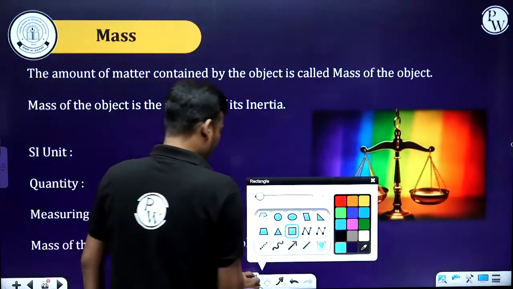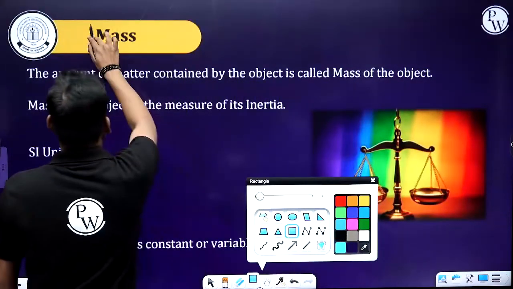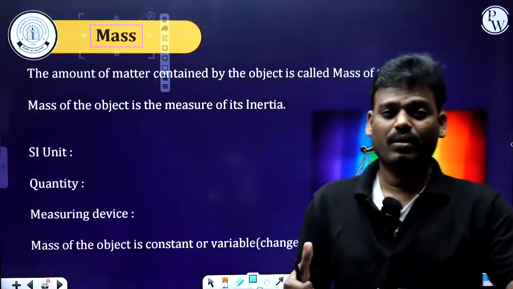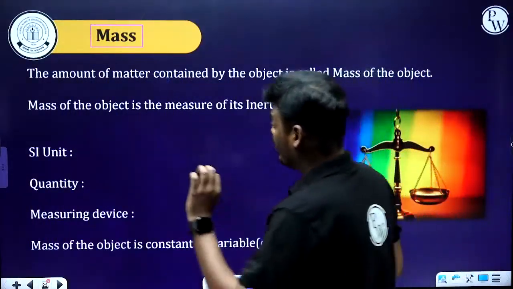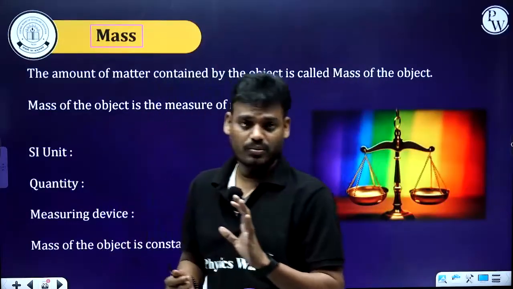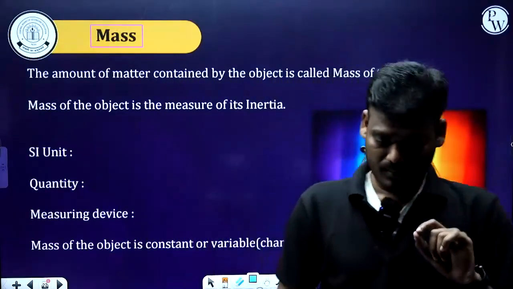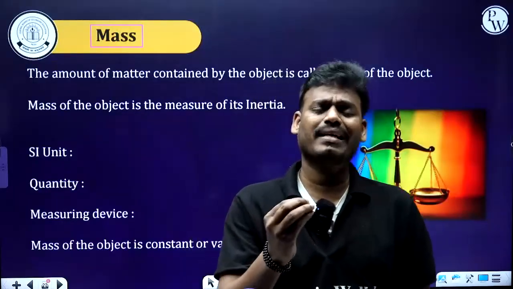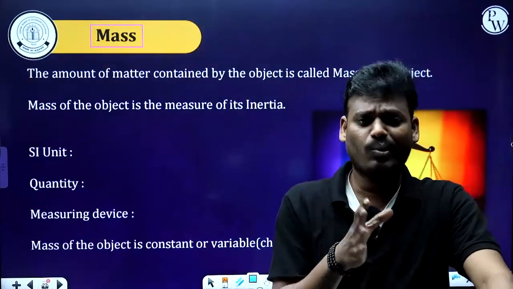Mass. What is this mass? Here we have mass, and after that we have the weight of the body also. So first, try to understand what is mass. Mass is the property of a body. It does not change.